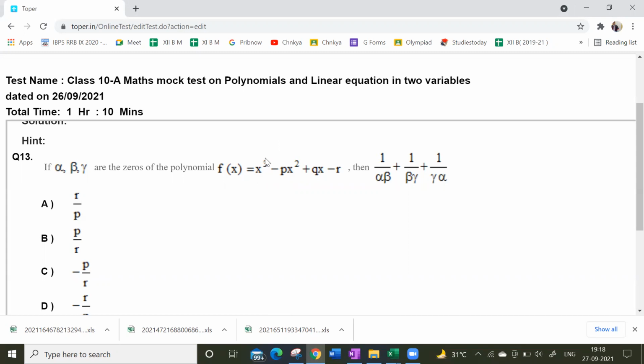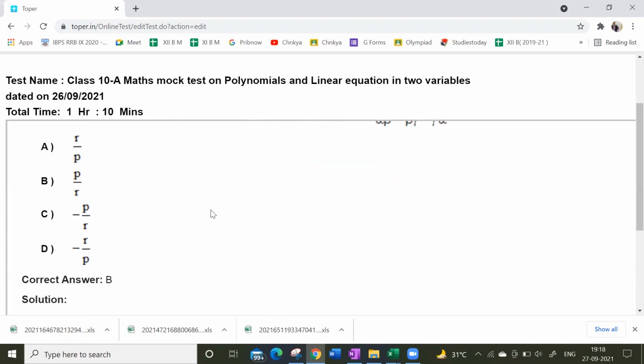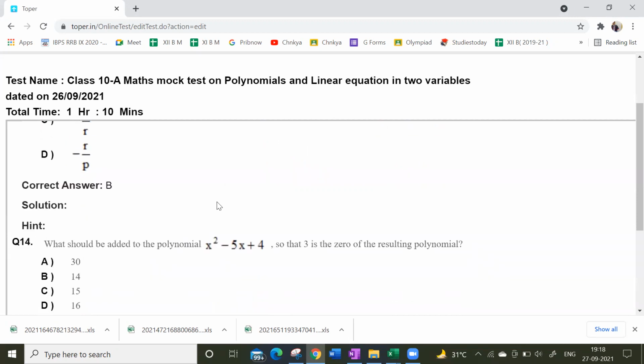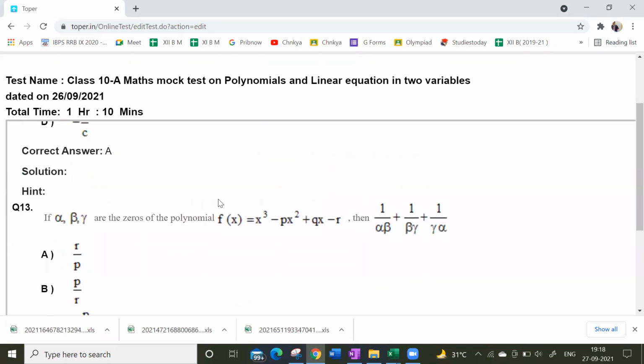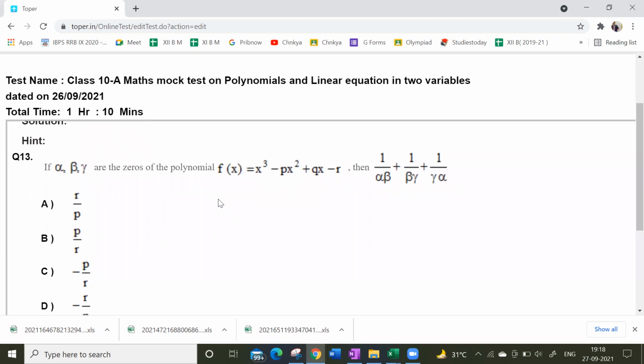So you will be having 3 roots, which are alpha, beta, gamma. You must know alpha plus beta plus gamma here, as well as alpha beta plus beta gamma plus gamma alpha, and alpha beta gamma. What is the formula? Minus b by a, c by a, minus d by a. All right, so these are the formulas. If you go for that formula, you will get it easily. I hope it is clear with everyone. Similar type of question. Any doubts here?